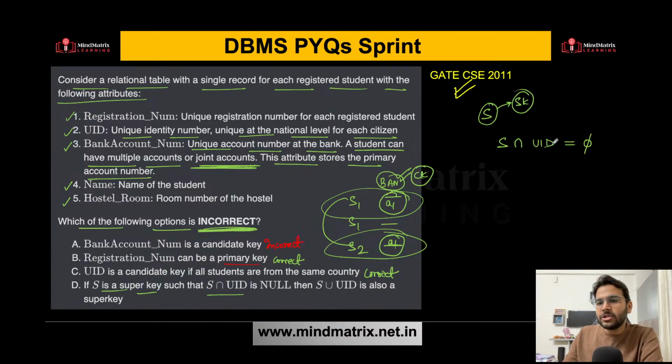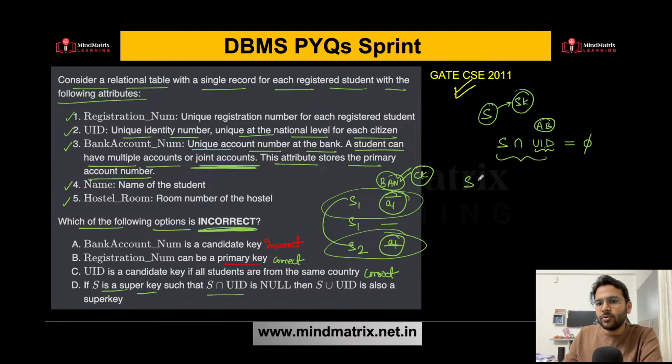Now, if the intersection is phi, definitely this UID is something else. Maybe it is a combination of some attributes. Let's say, for example, it is a combination of some attributes A and B out of these. Now, if you are finding this intersection, it is phi, it is given to you.